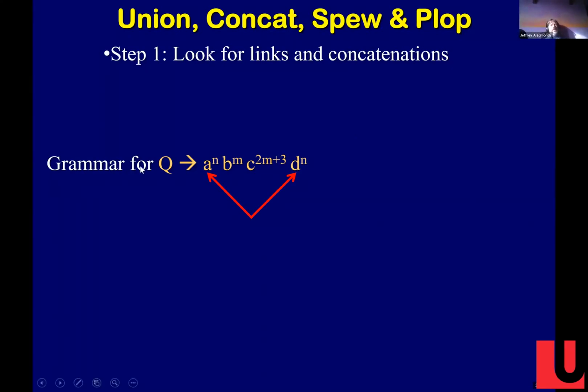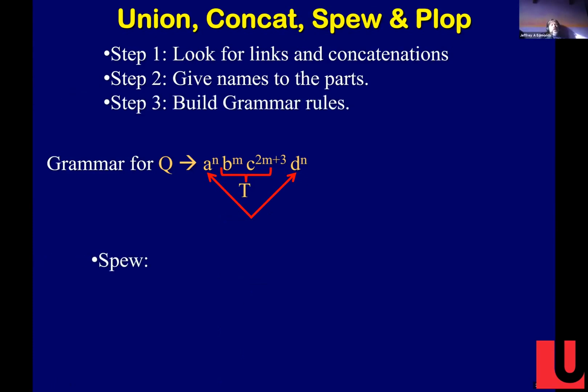So what is a Q? Well, it could start with an A and end with a D, right? Suppose our Q starts with an A and ends with a D, then what's between that A and D? Here I'm just saying we're going to spew those, and in the middle we're going to have that T there.